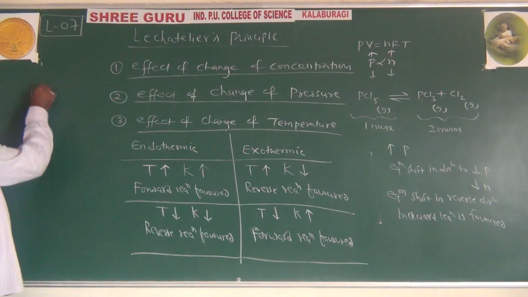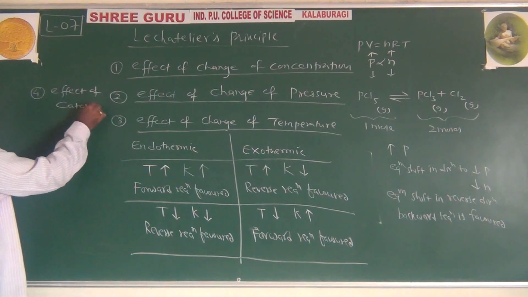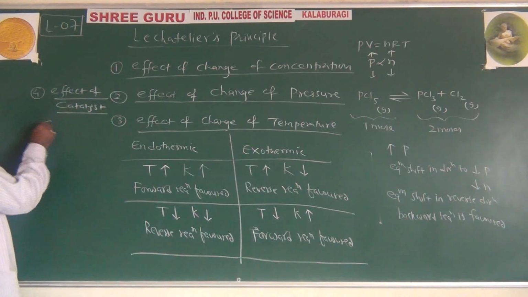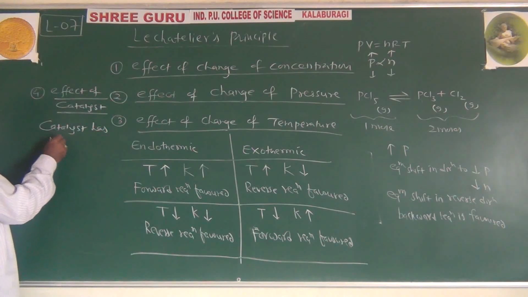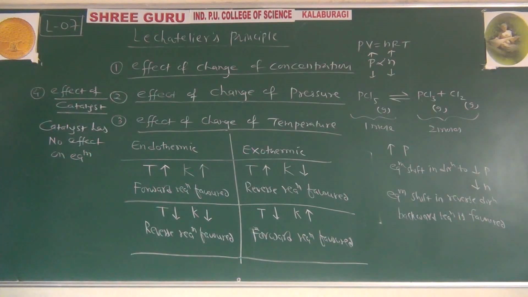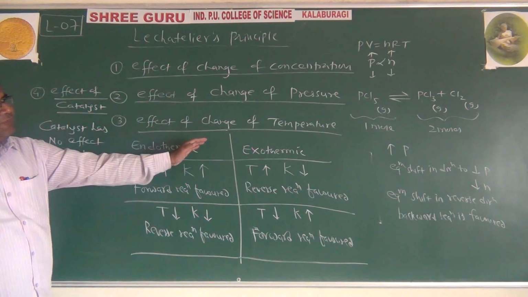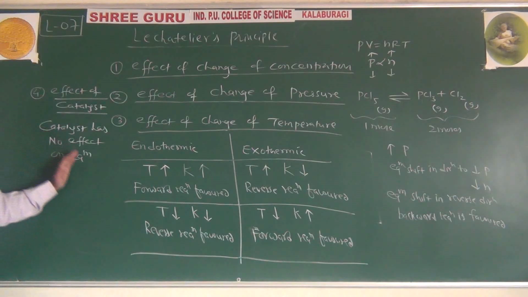So what is the effect of catalyst? We'll say catalyst has no effect on equilibrium because it will increase the forward reaction and backward reaction in the same way. It has no partiality either for forward or reverse reaction. It is impartial. That's why catalyst has no role in disturbing the equilibrium.